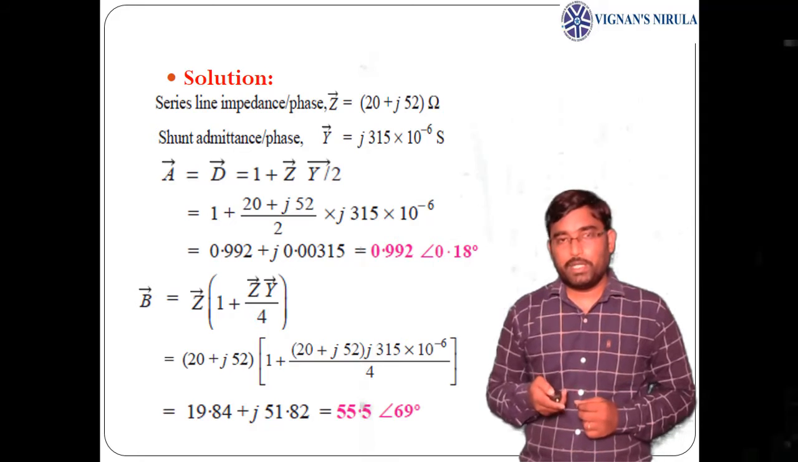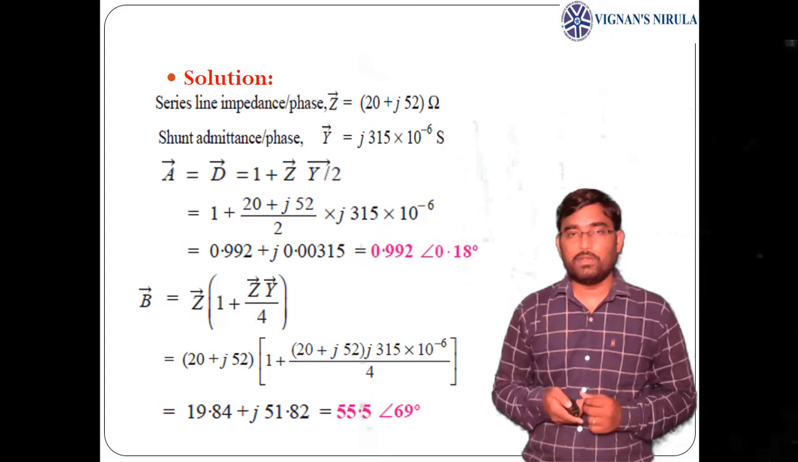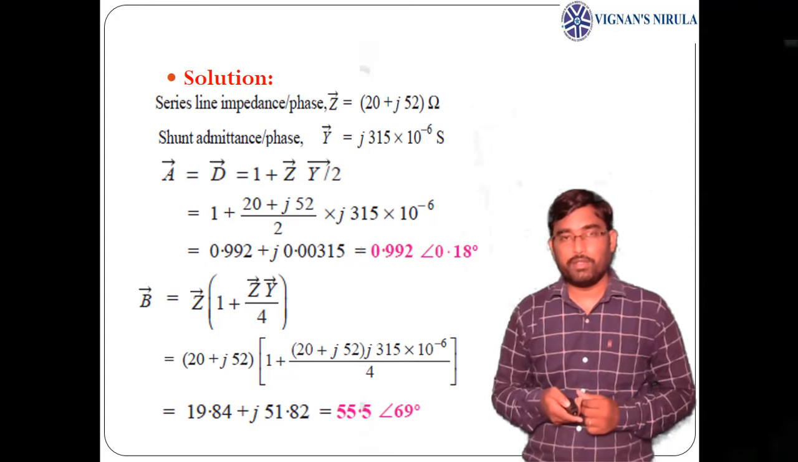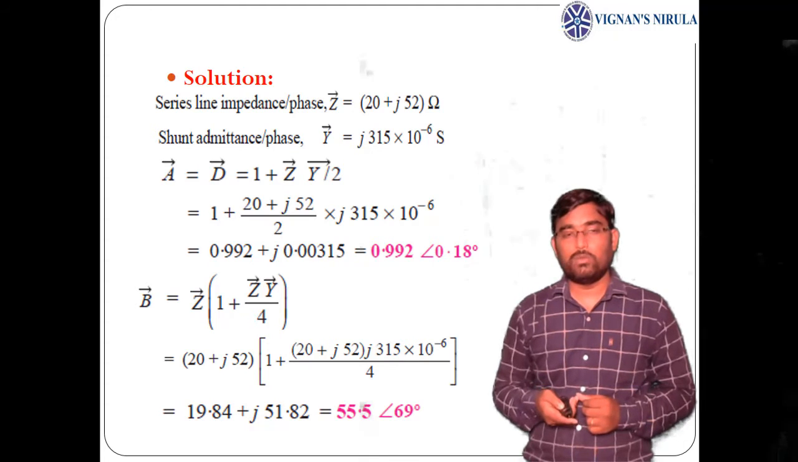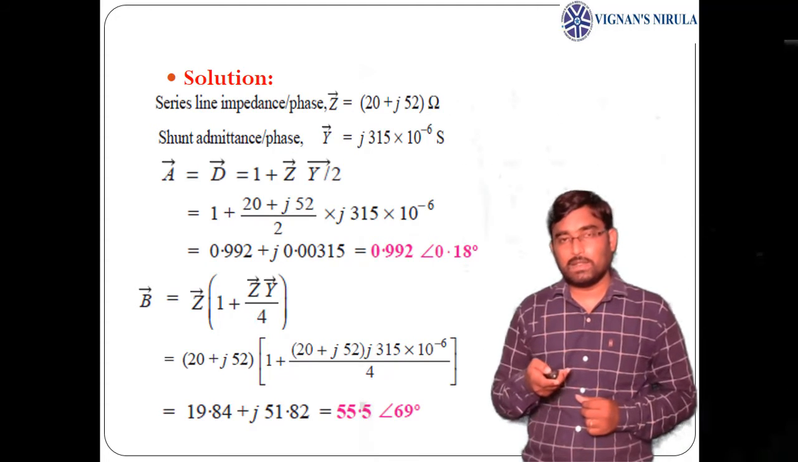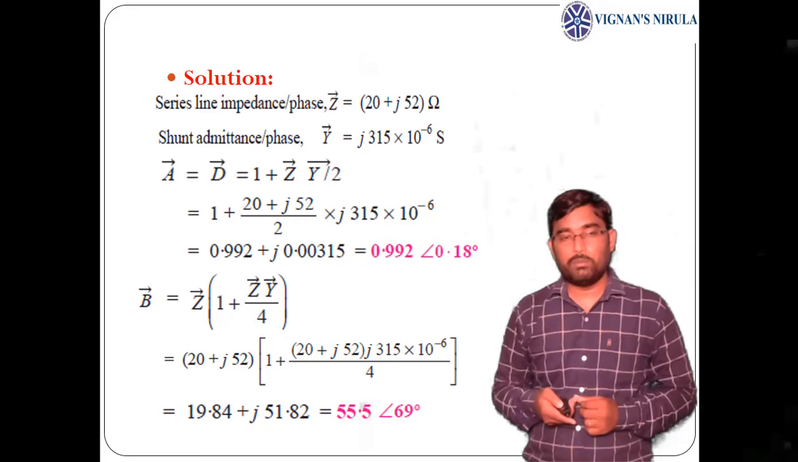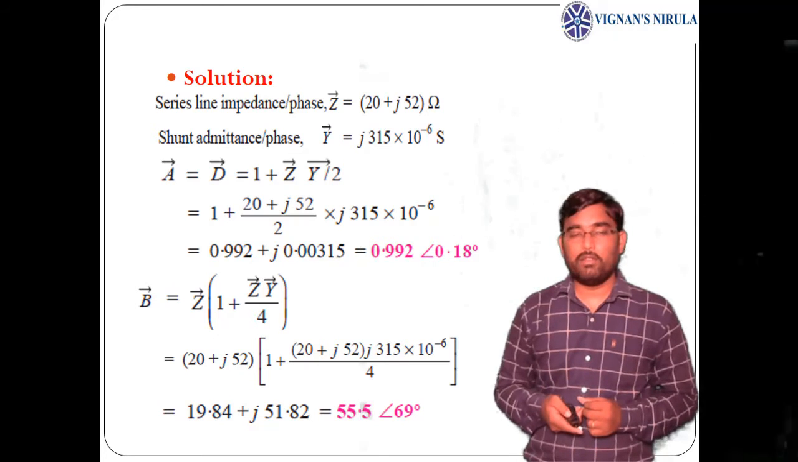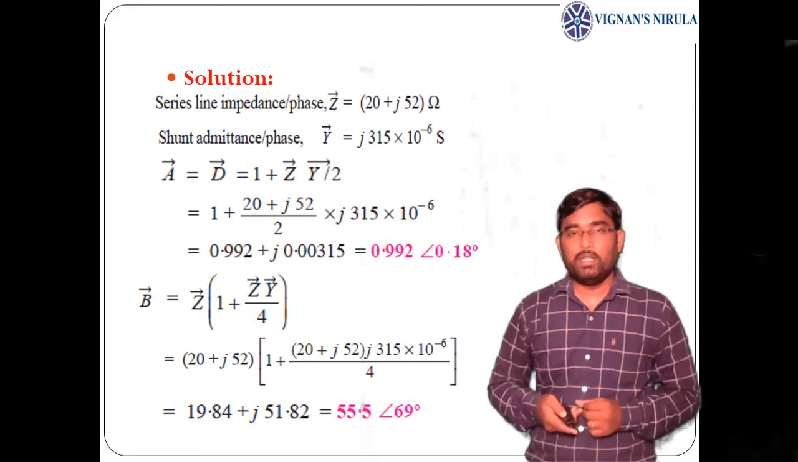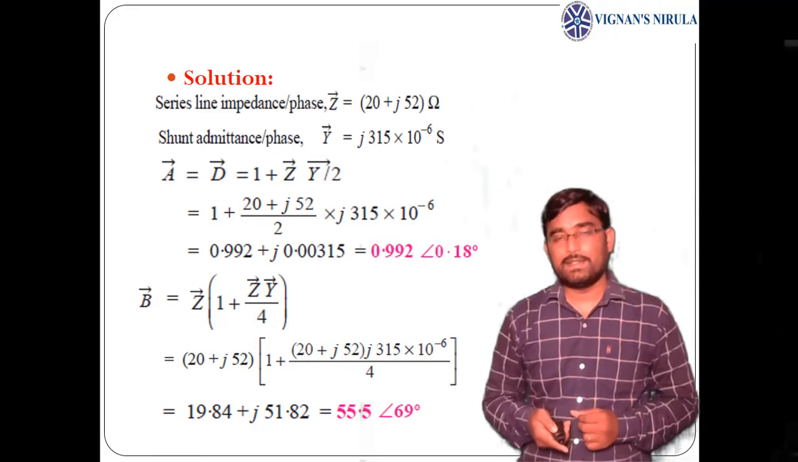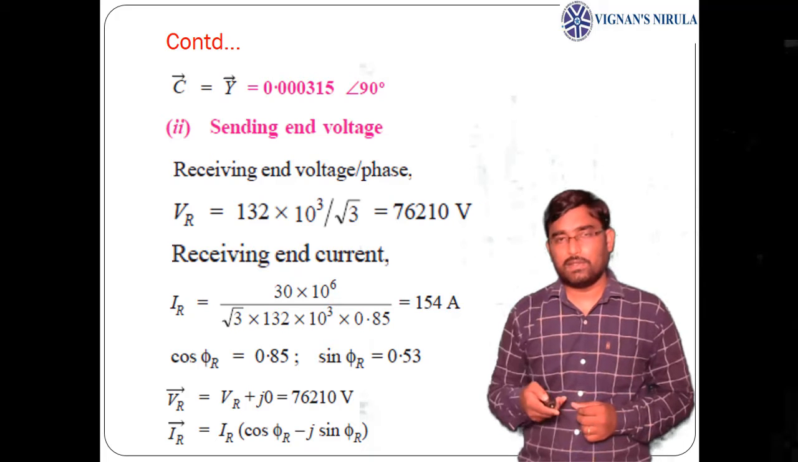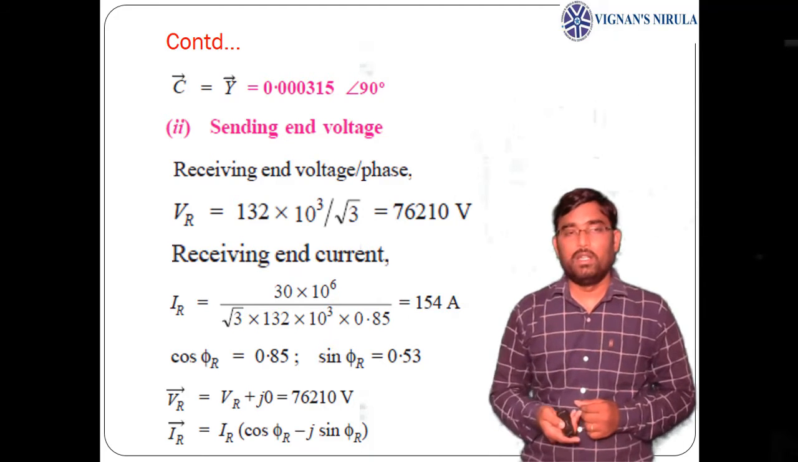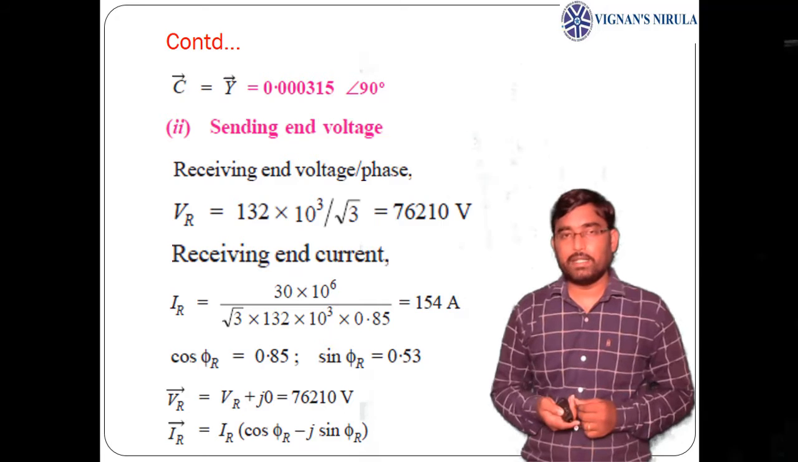Now if you find the parameter B, the expression for B is Z into 1 plus YZ by 4. So putting the value of Z, 20 plus j52, into 1 plus (20 plus j52) into Y, that is j315 into 10 power minus 6, by 4, gives B as 19.84 plus j51.8. In polar form, 55.5 at an angle of 69 degrees. Similarly, C is simply Y, which is 0.000315 at an angle of 90 degrees.